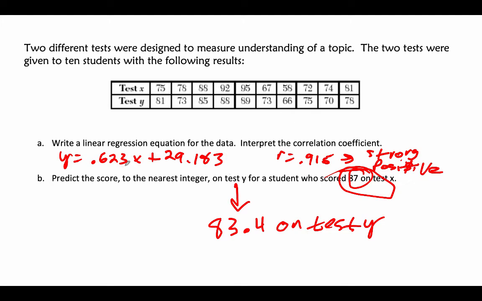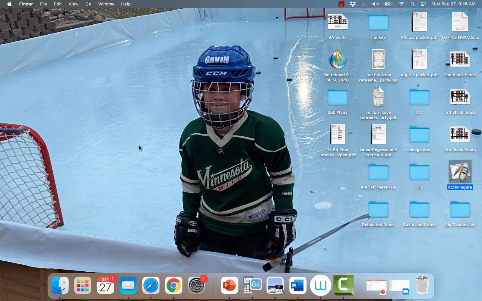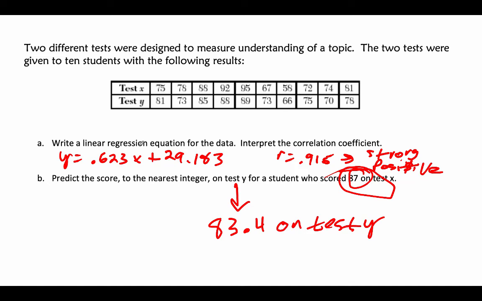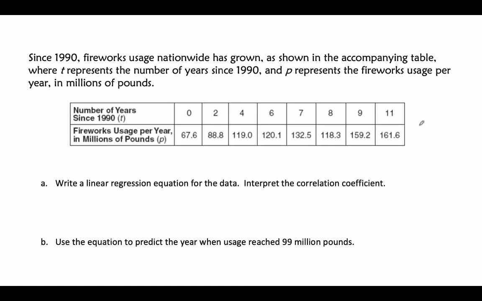Okay, so we had a slope of 0.623 and change in test Y over change in test X, and there we go. So again, not too bad, not too shabby. All right, we got one more here.